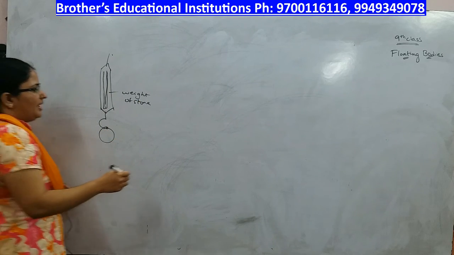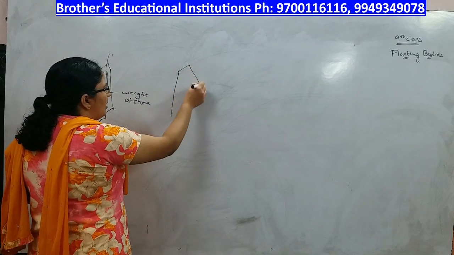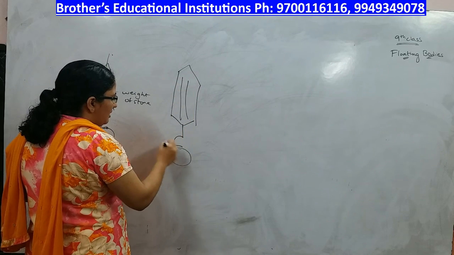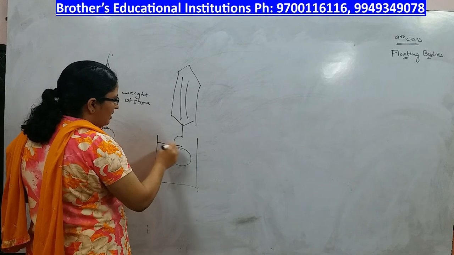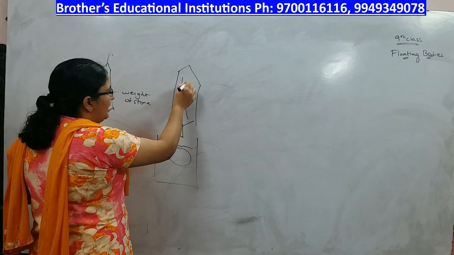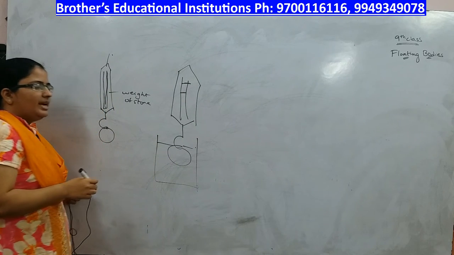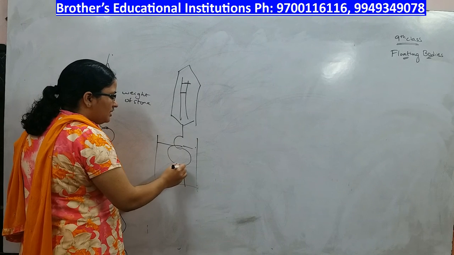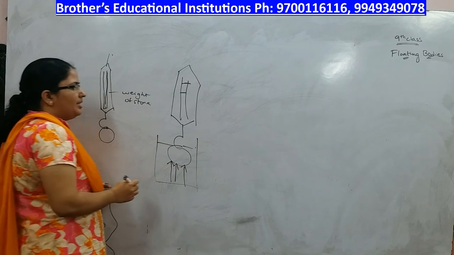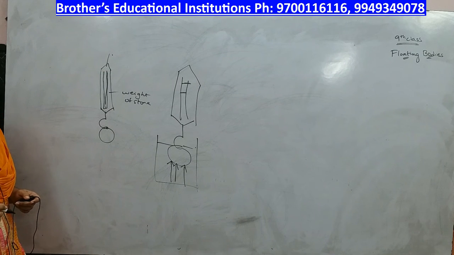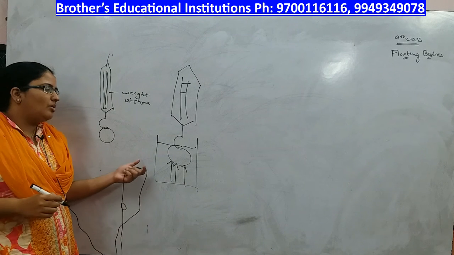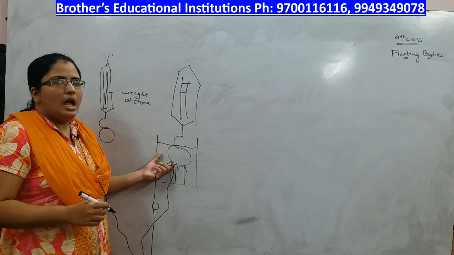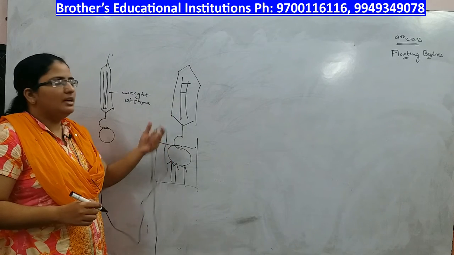Now, the same spring balance, if you are keeping it in the water, what happens is the weight appears to be decreased. This weight appears to be decreased because the water applies upward force on the stone. This upward force is called force of buoyancy. Now you want to know how much is the upward force or how much weight has been reduced.